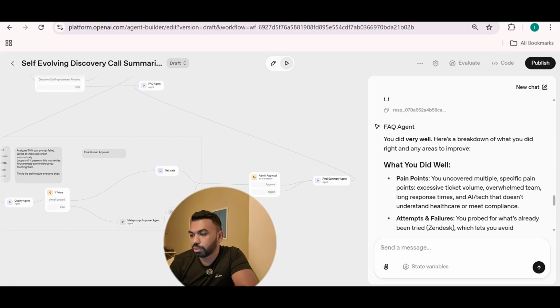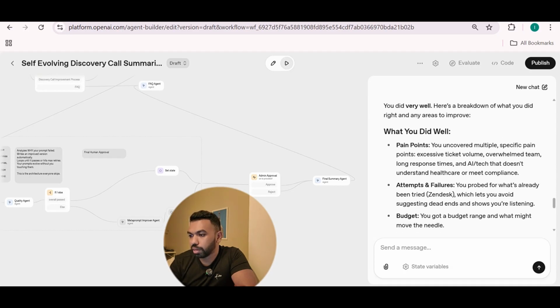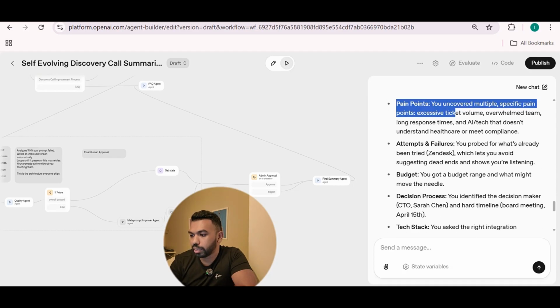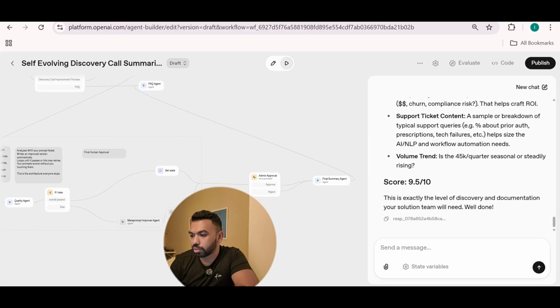And it says, you did very well. Here's a breakdown of what you did very well: pain points, attempts, budget, decision process, etc. Score 9.5 out of 10. So this is a case where the process is really good, so it doesn't need to go back and recheck if the prompts are good or bad, etc.